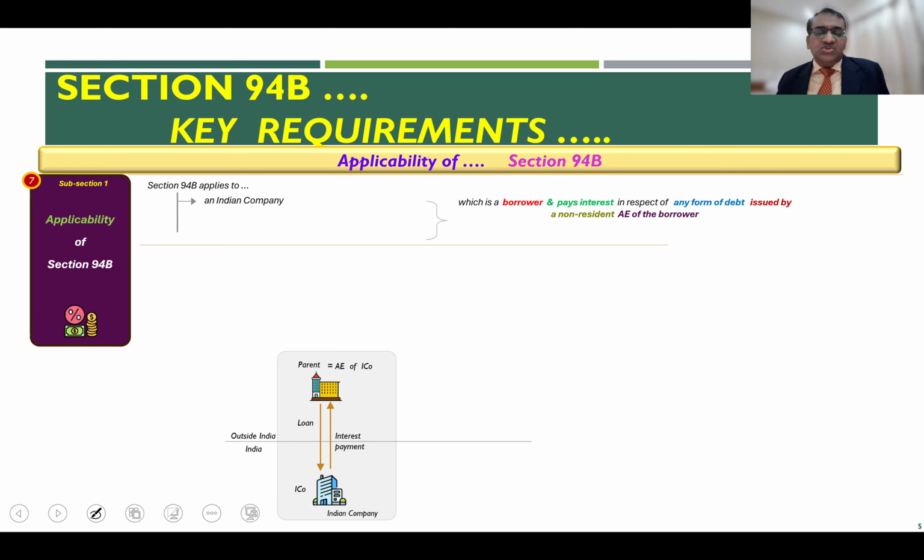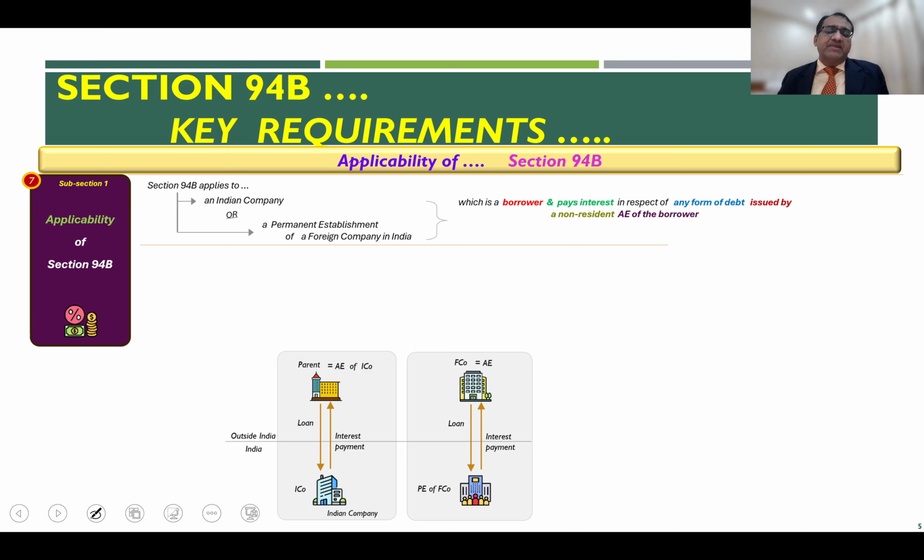Then it also applies to a permanent establishment of a foreign company in India.